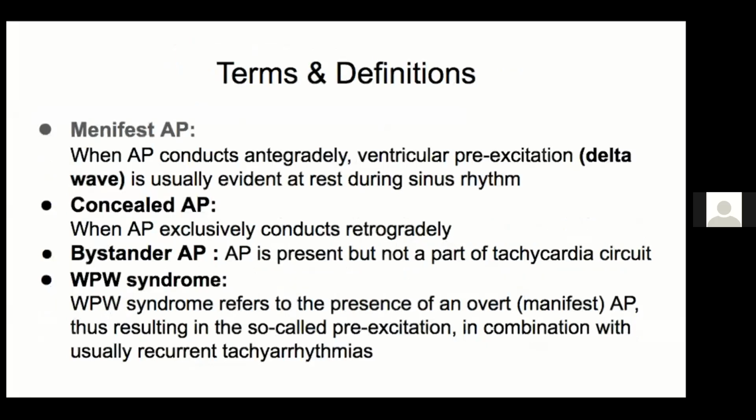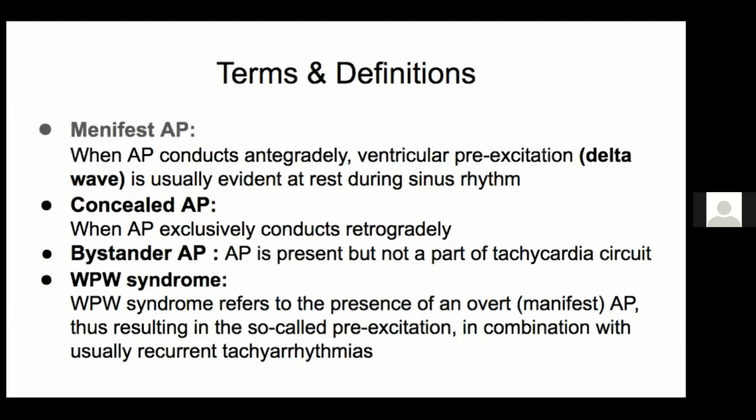So that brings two more terms. That is a manifest pathway. When AP conducts antegradely, then it will show delta wave. So that is known as a manifest pathway. Second is concealed pathway. When AP exclusively conducts retrogradely, I just said only 10 or 15% would be conducting only retrogradely, and their participation in the pathway is shown on EP, or the manifestations on surface ECG rarely.